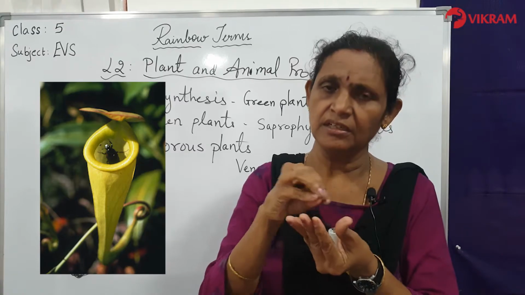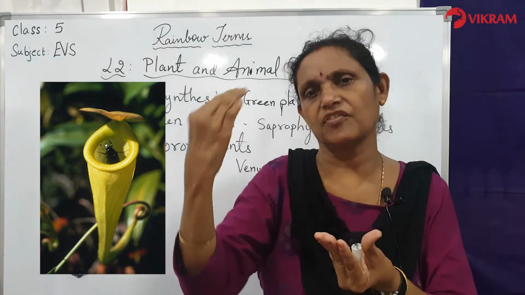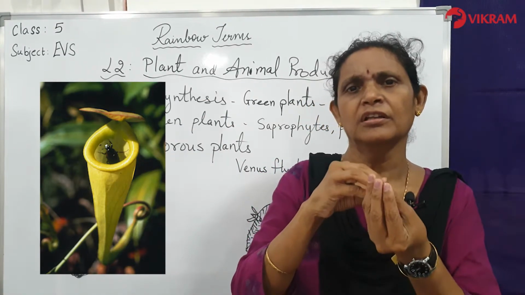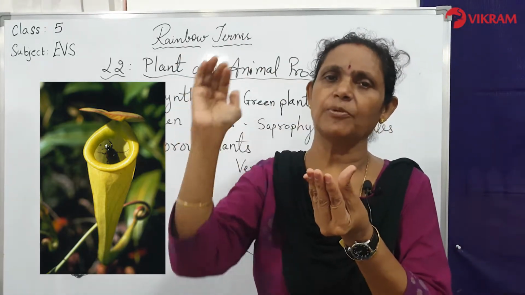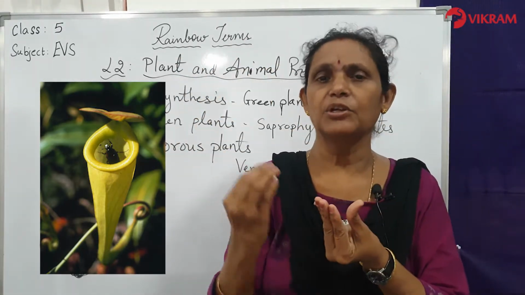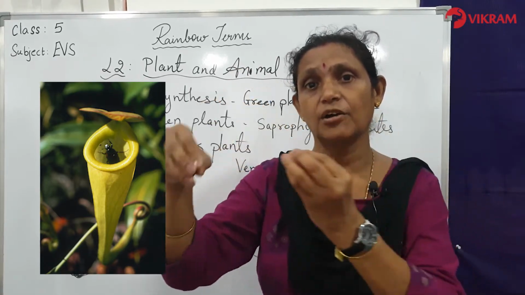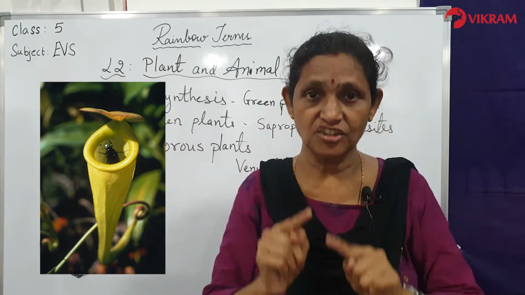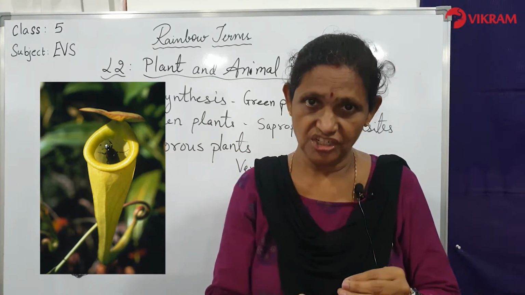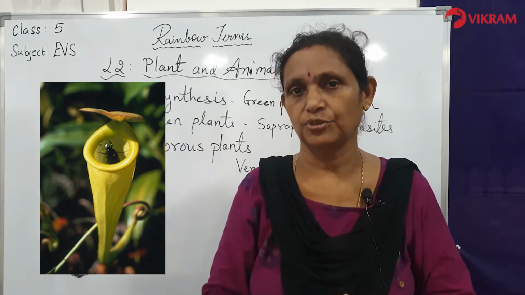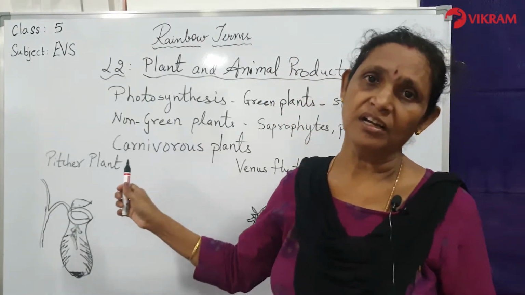So it will take away the body part, the insect will be dead, and all the nitrogen is taken and given to the plant. Later on, the pitcher plant will open a little bit wider like that. So all the different types of insects will be attracted and come into the pitcher plant leaves of the whole plant. So there are several insects falling down inside each pitcher or jug like structure, and they all die. When they die, the liquid is digested by the plant. They get the nitrogen. This is how the pitcher plant survives and lives. These are called carnivorous plants.